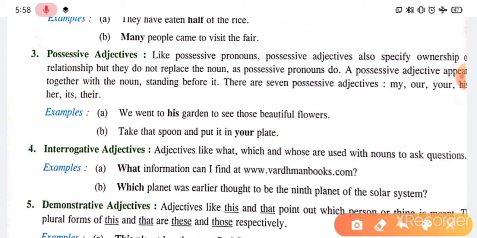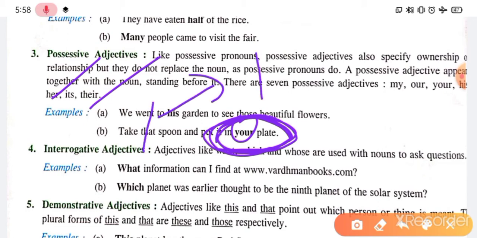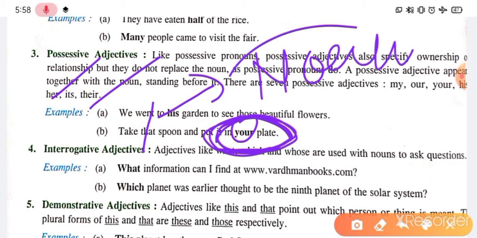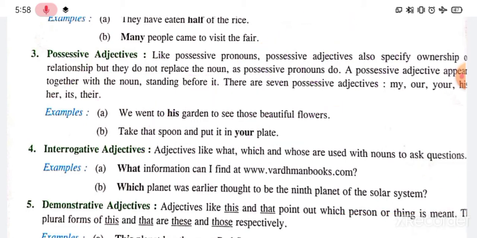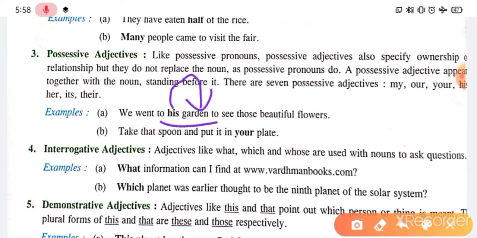See here, take that spoon and put it in your table. Whose table? Your table. Your. So these words will be possessive adjectives: my, our, your, their, its. These are the possessive adjectives, right? And one more important clue: after all these adjectives, you will see a noun. Just after the adjective, there will be a noun, right? See here, his garden. So his is the adjective and garden is the noun. And again, your is the adjective and plate is the noun.